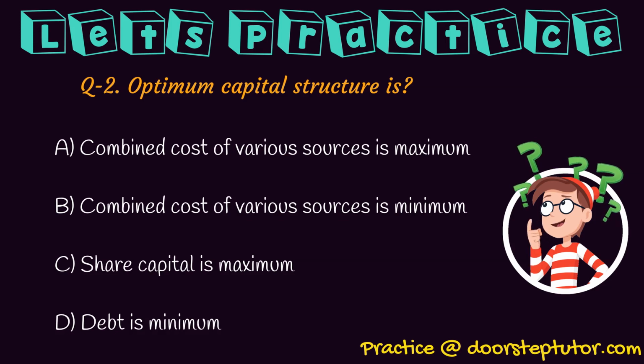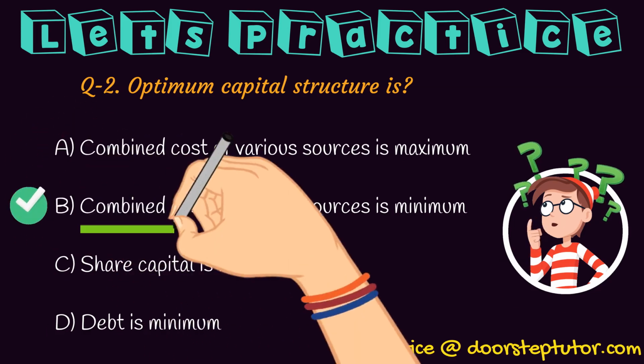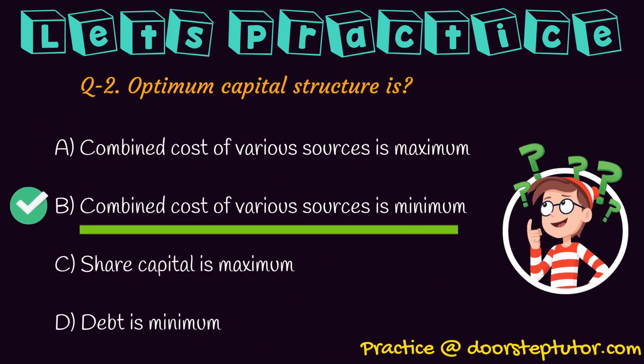So the next option is combined cost of various sources is minimum. Yes, this is very much, because it has to be minimum, right? It should not be maximum. This is what we discussed. And share capital is maximum? No, it should be combined cost, and that is minimum. So the correct answer for this question would be combined cost of various sources is minimum.